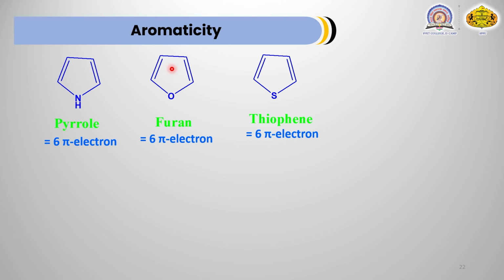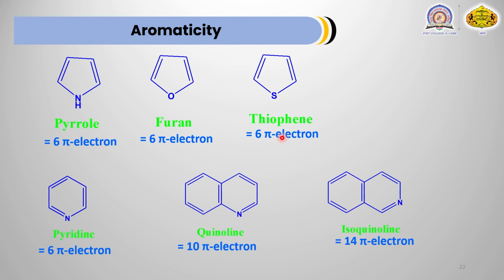That's why 2 plus 2 plus another 2 from this oxygen, there are 6 pi electrons, so it is aromatic. Thiophene has sulfur, another heteroatom, which also contains an electron pair. That's why 2 electrons from this sulfur, 2 from this double bond, 2 from this double bond, 6 pi electrons. Hence all these 3 heterocyclic compounds are aromatic in nature.